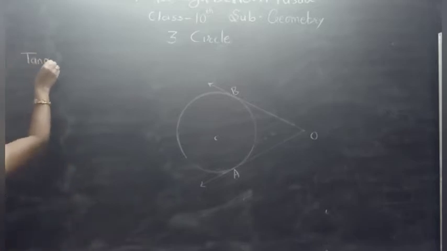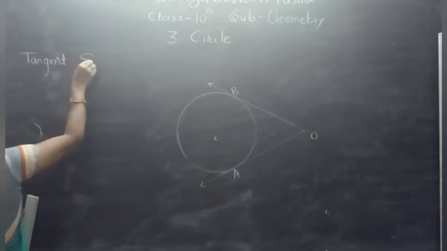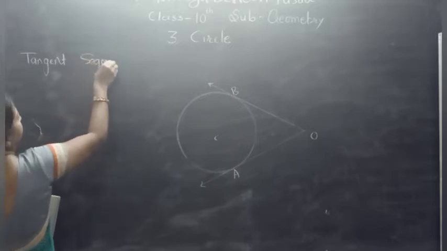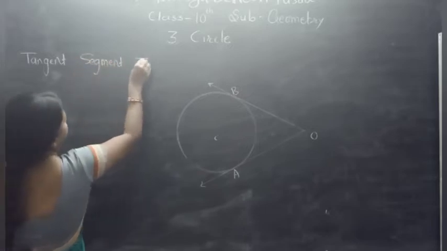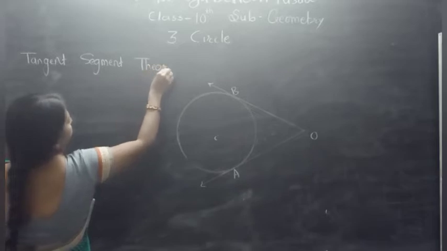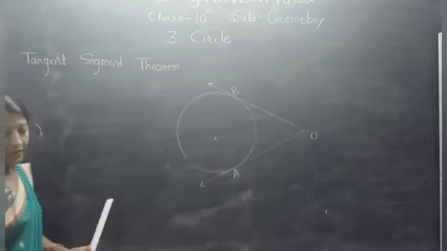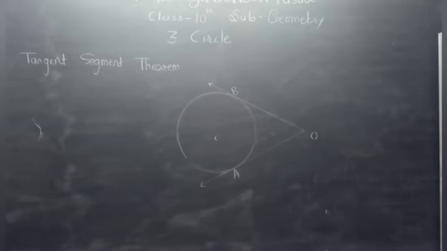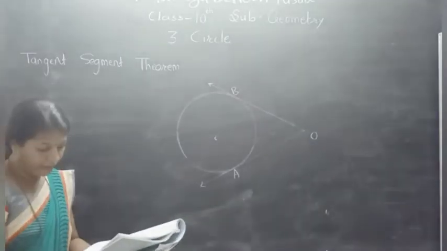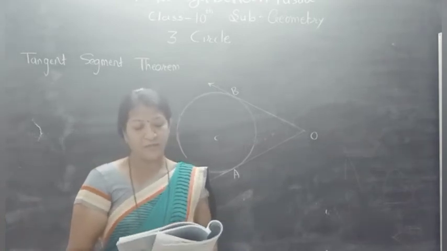Tangent segment theorem. This theorem is given in your textbook on page number 53.